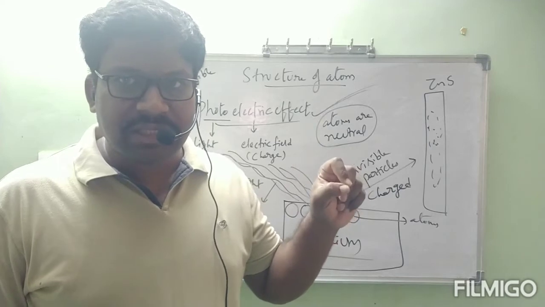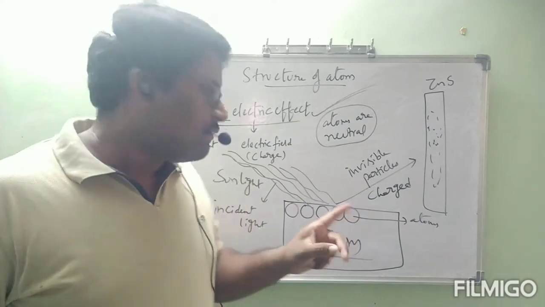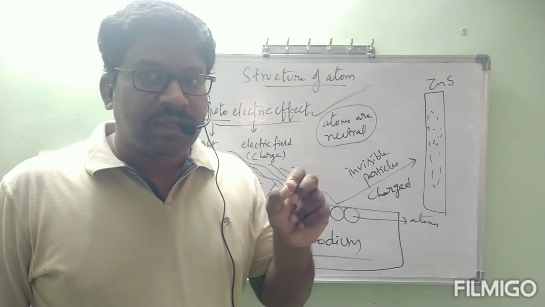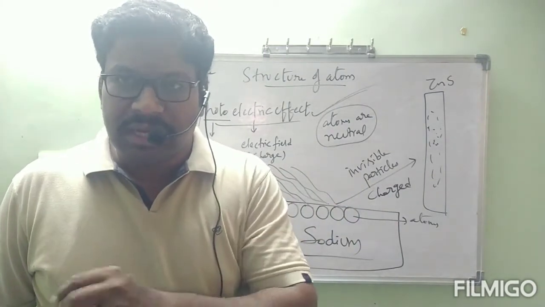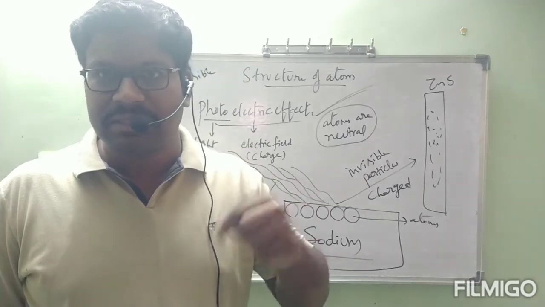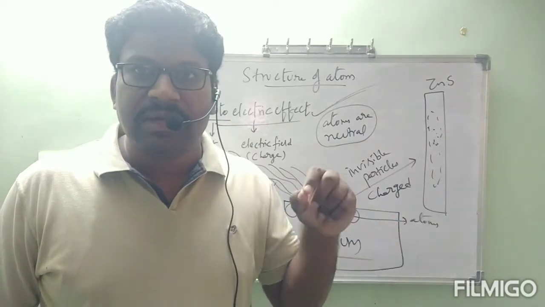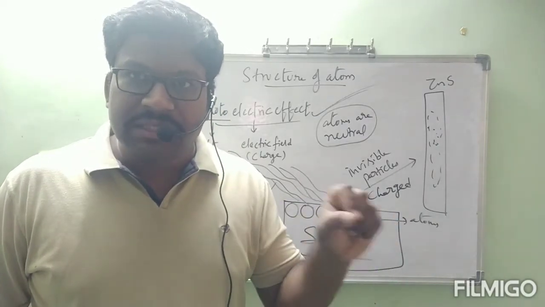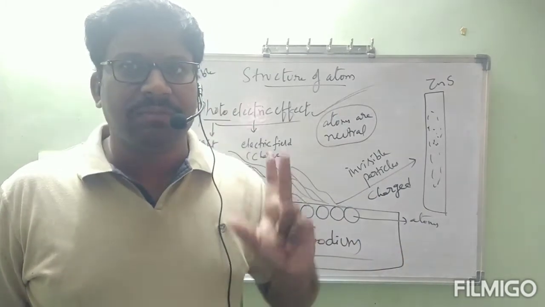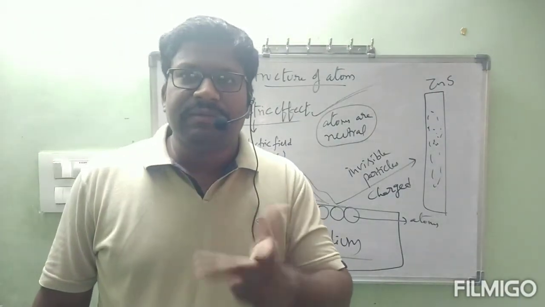By seeing the dot on the zinc sulfide screen, we know that some charged particles came from the sodium atom and fell on the screen. If charged particles came out of the sodium atom, they were previously present in it, and since we could separate them, the sodium atom is divisible. Once one atom is divisible, all the remaining atoms should be divisible. That's why atoms are not indivisible; they are divisible.